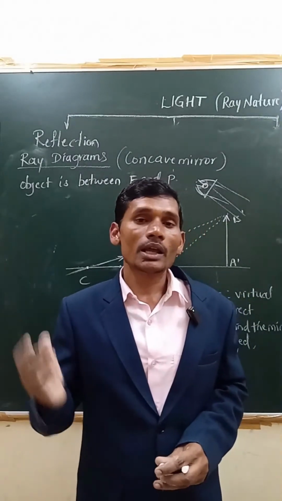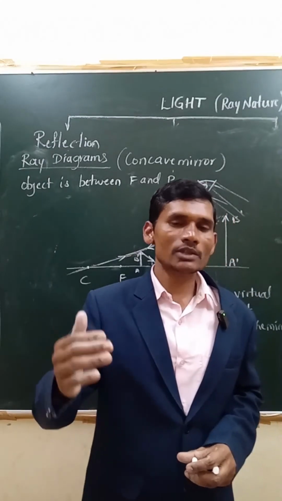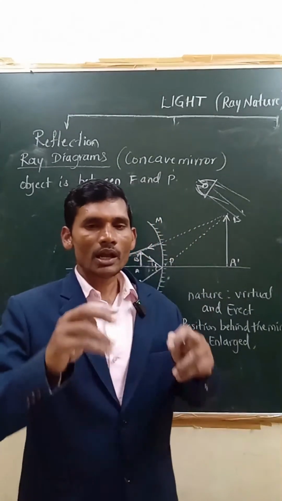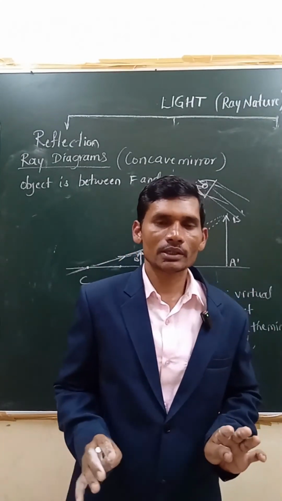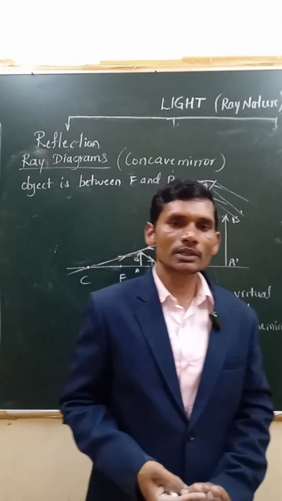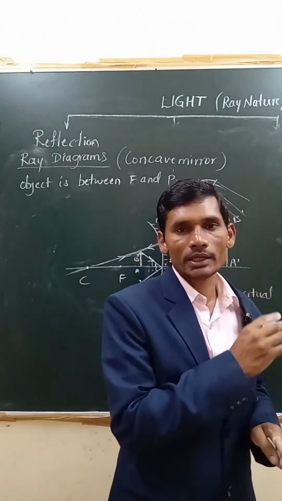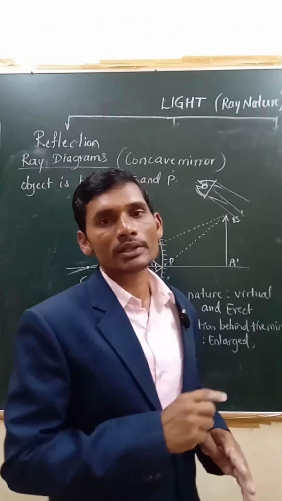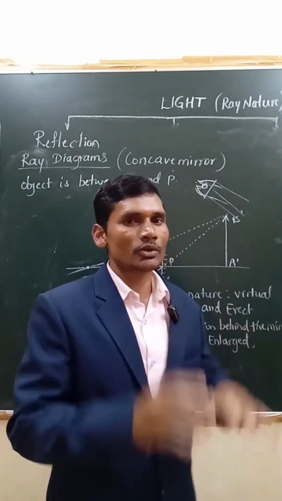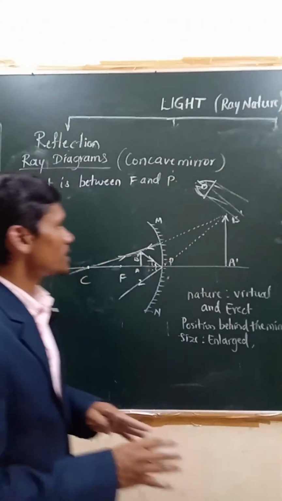This is one. Next, it is used as a shaving mirror also. Concave mirror is used as a shaving mirror. Remember, okay? Means an enlarged image of the face can be seen. Next, the same concave mirror is used in solar furnaces in industries to concentrate sunlight to produce more heat. They are using large concave mirrors. They are concentrating so much sunlight so that so much heat is produced. With the help of that, they can get their work done there in the factories. So that is how it is used.